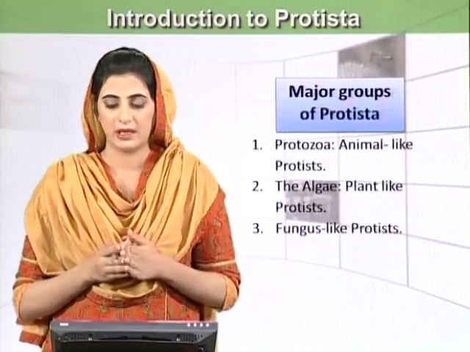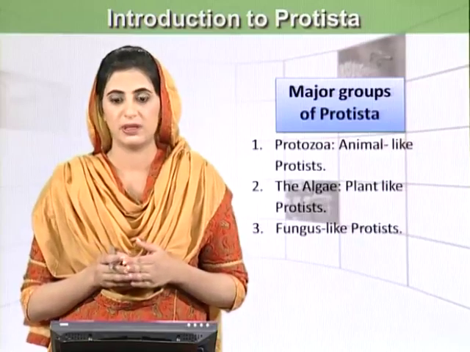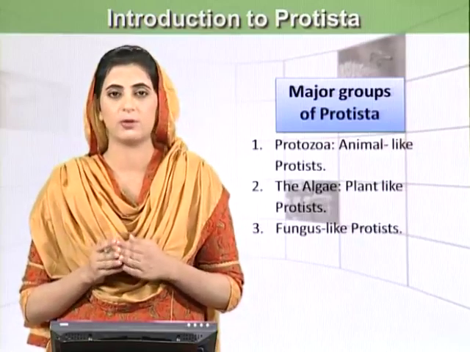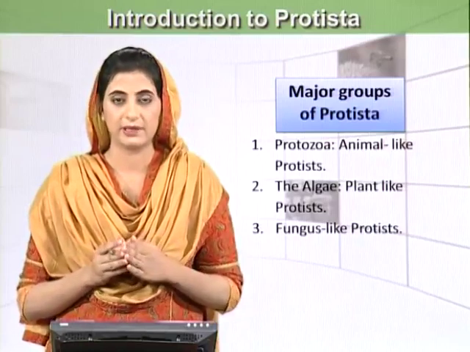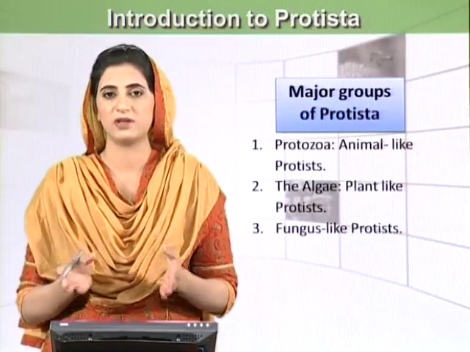Now we know that there are three major groups of Protista. Number one is animal-like protists, which are called protozoans. Number two is the algae, which are plant-like protists, and then we have fungal-like protists.